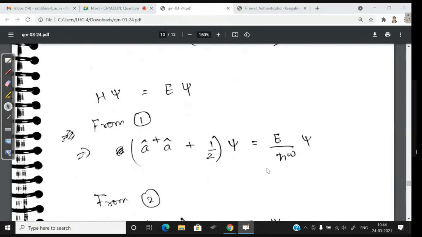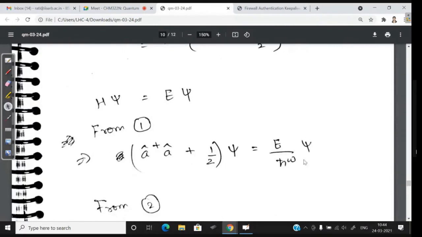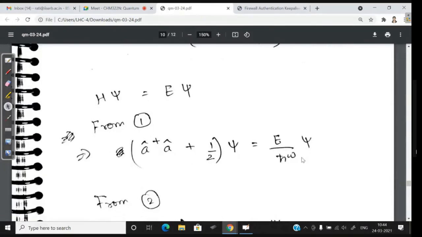Now, to get the energy eigenvalues, we need to solve the Schrodinger equation, which we have not yet solved. That is H psi is equal to E psi. So A dagger A plus half into psi should give you E by H cross omega into psi. I've just taken H cross omega to the other side. That's all I've done, nothing more.